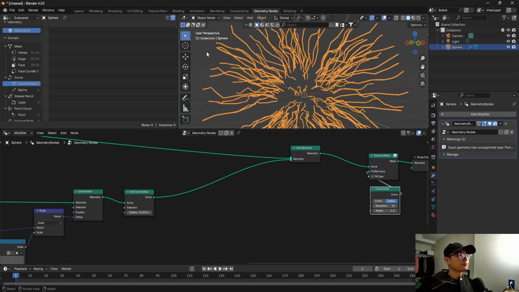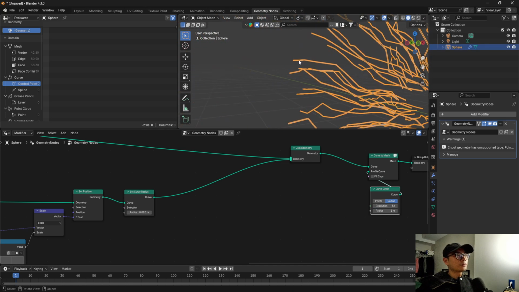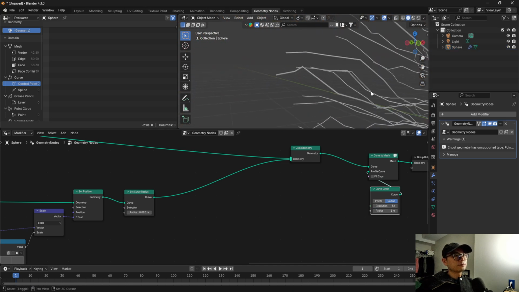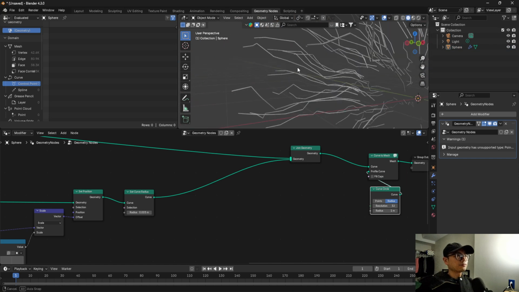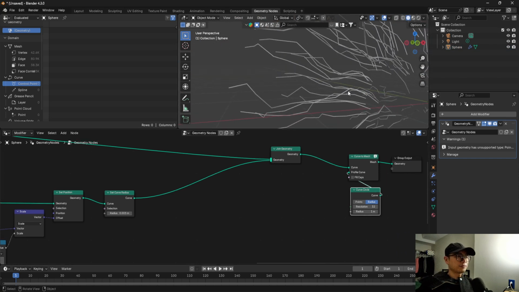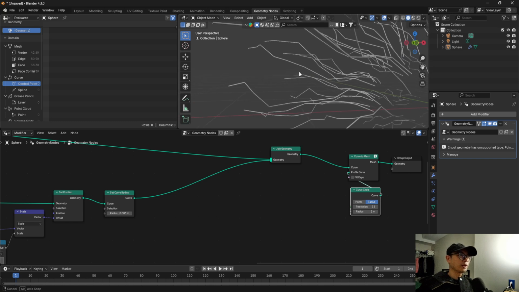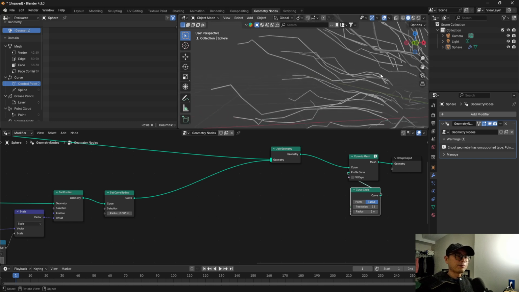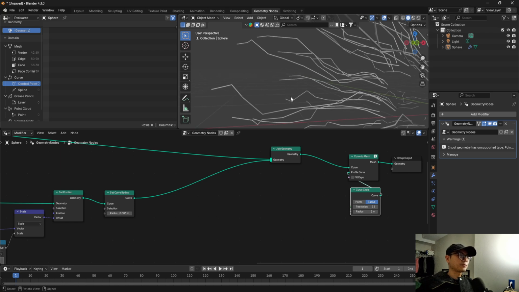Okay, you can check. So the radius of this line is the same. So that's not right, because we want the beginning to have a bigger radius and the ends a smaller radius.